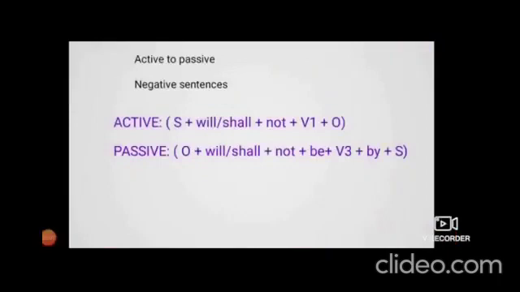Now let us begin with transforming active to passive voice negative sentences. So the formula for the active will be the subject, will or shall, then not, because it puts a negative stress, then verb will be used in its first form as usual, and then the object. Passive voice formation will be when you bring the object first, then use will and shall, and not as it is. Then BE, verb will change into its third form, because BE is a best friend with third form of the verb, as WH is the best friend with helping verb. Then add by, and finally take the subject at the end.